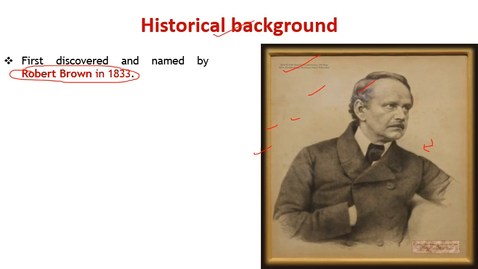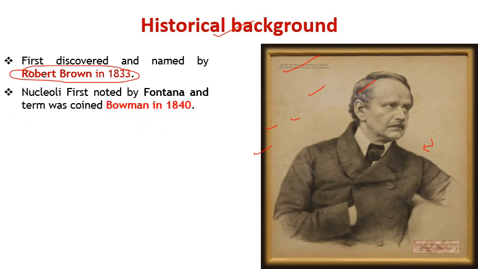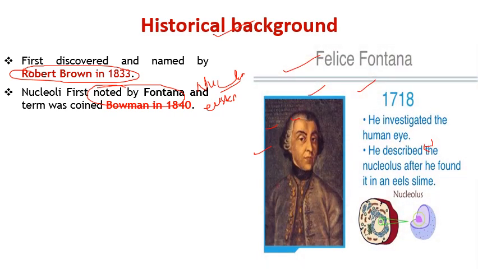This person is M.J. Schleiden, who first described the nucleoli. And this cell organelle, the little nucleolus, was first noted by Fontana in 1781. So the nucleolus was first noted by Fontana in the eel skin cell. जो ईल का स्किन सेल है उसमें सबसे पहले नोट किया था फोंटेना ने न्यूक्लियोलस को. This is Felice Fontana in 1781. He investigated the human eye. He described the nucleolus after he found it in an eel slime or eel skin cell.